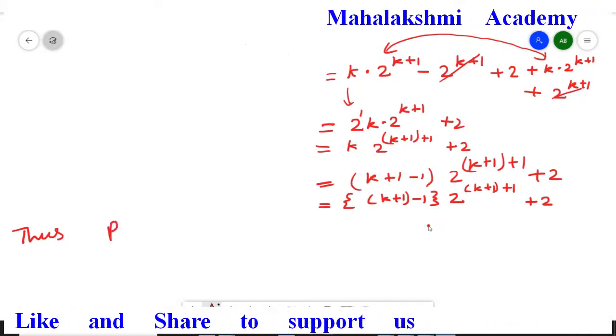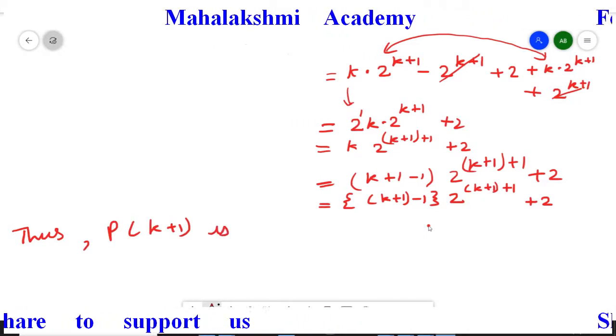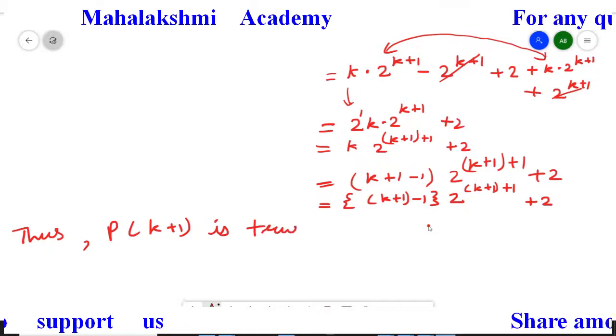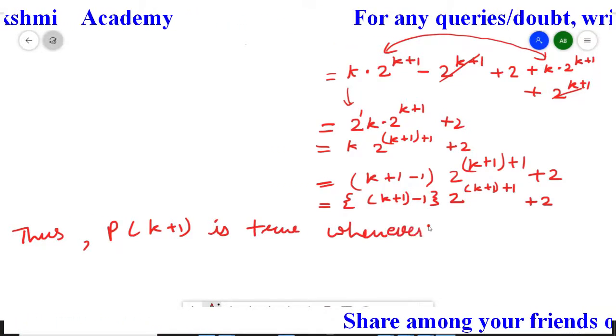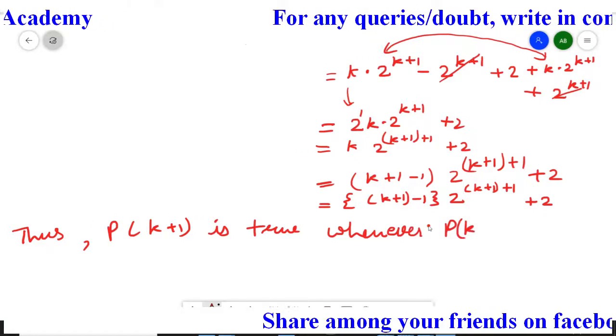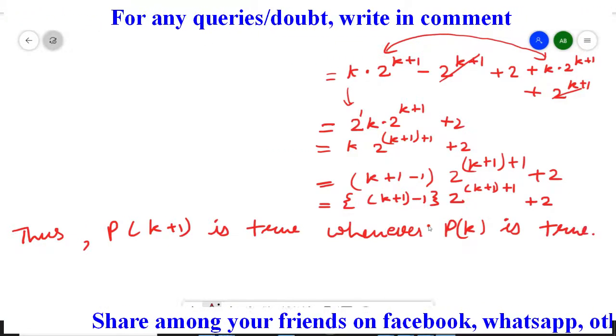Thus P(k+1) is true whenever P(k) is true.